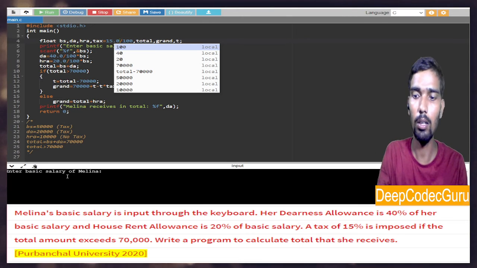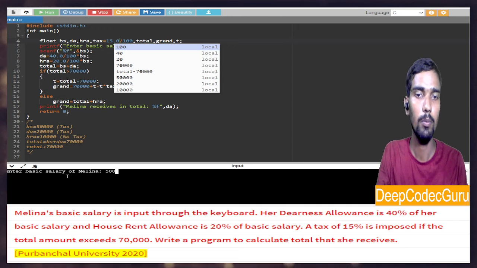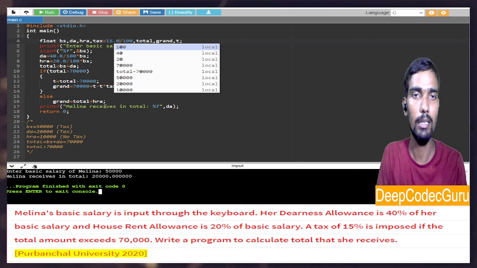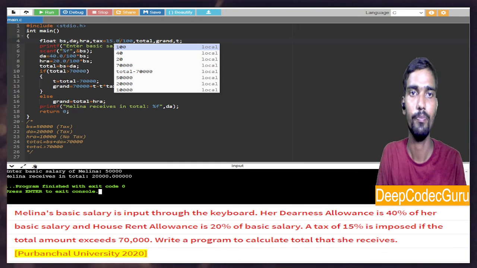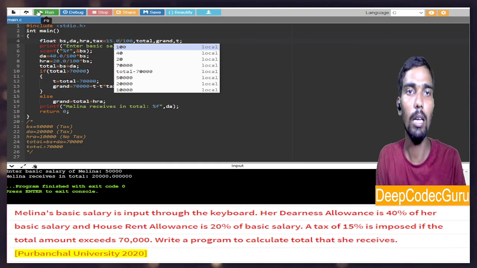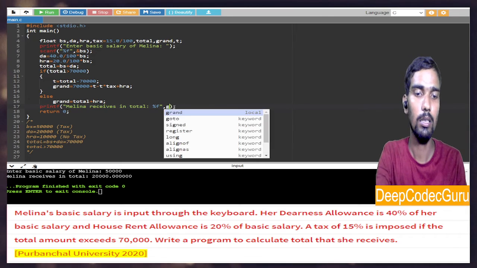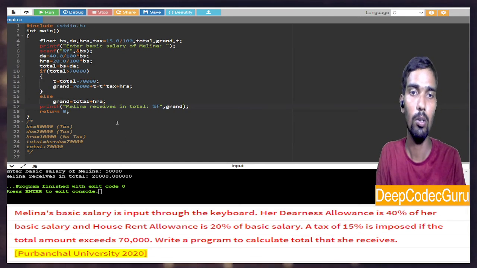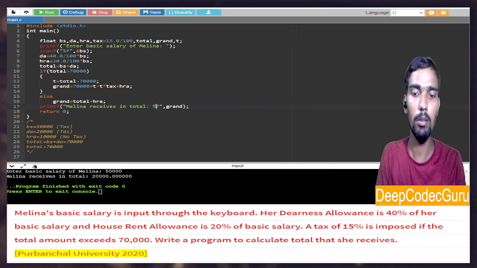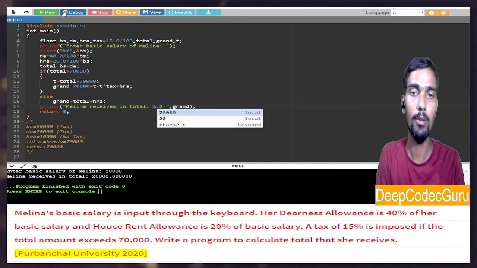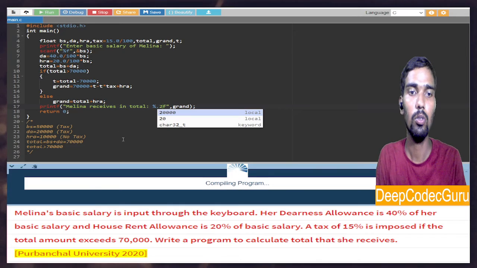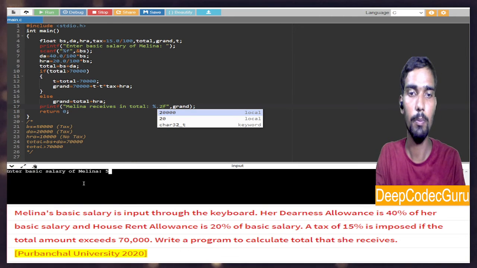Is it working or not? Okay. 50,000. And you can see it is 20,000. Right. We are right. So now we have to print here grand, up to 2 decimals, we only want up to paisa. Okay. So let me give it 50,000.